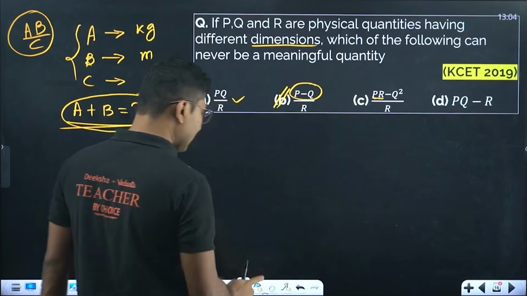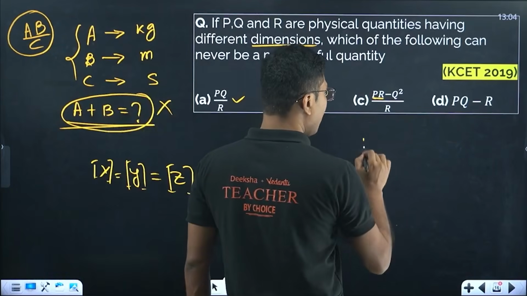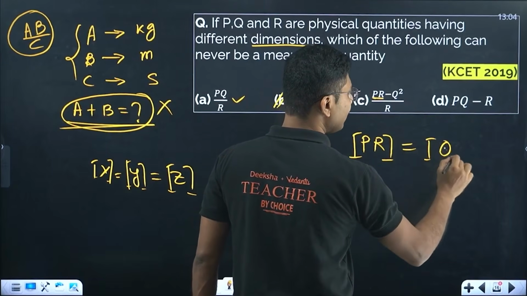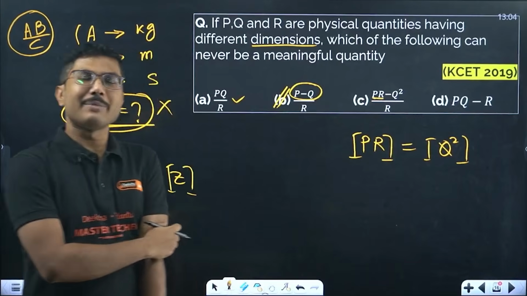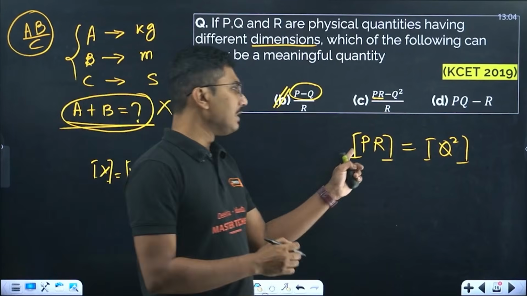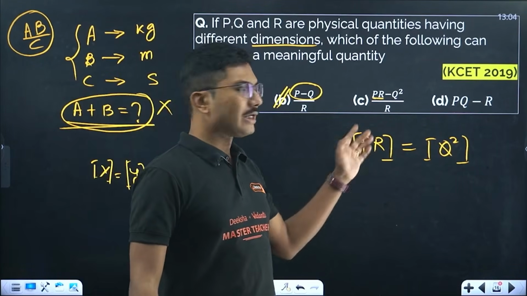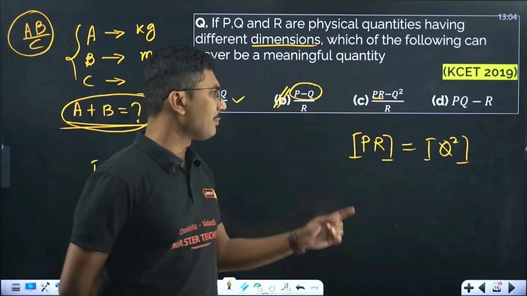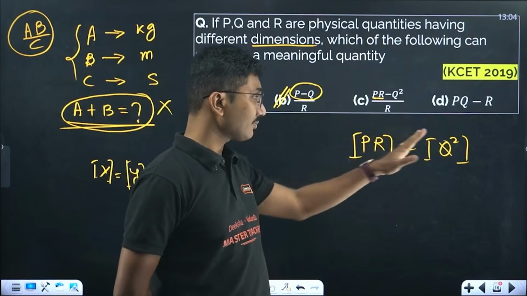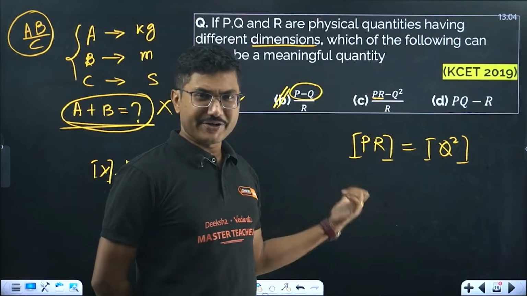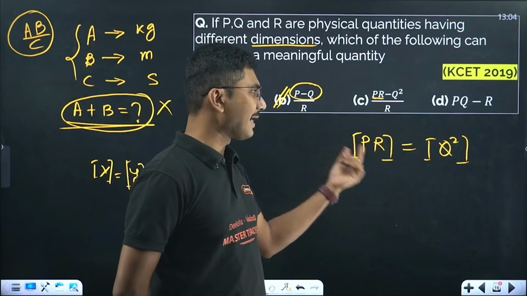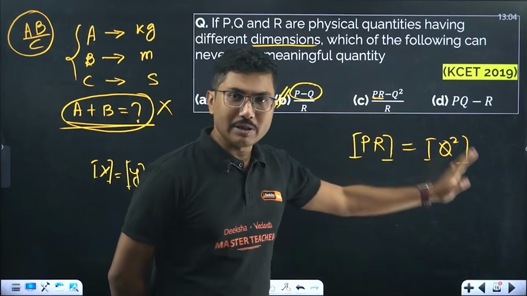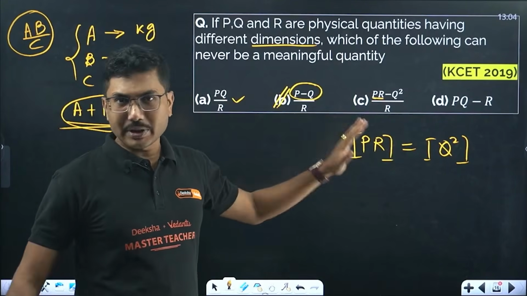But when you multiply by a third quantity which is completely different, P and R may have the same dimension as Q square. Because these are completely different quantities, if you multiply them, they can have a dimension equal to Q square. For example, G into H, gravitational acceleration into height, can give you the dimension of velocity squared. So GH equals Q square can still be possible. That is a well accepted quantity.